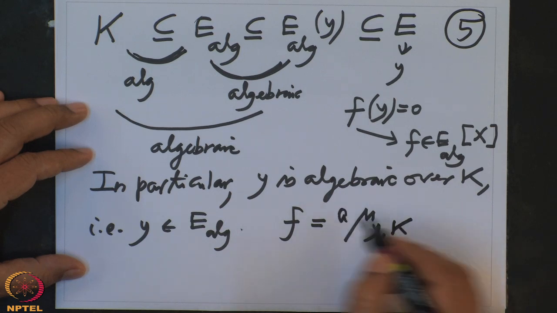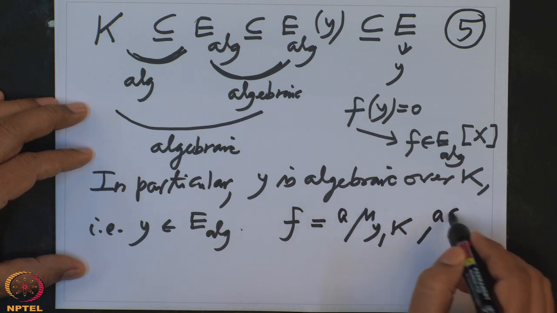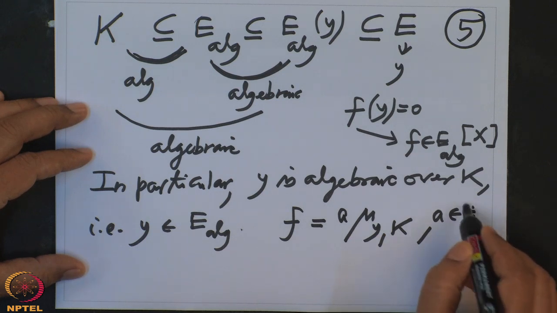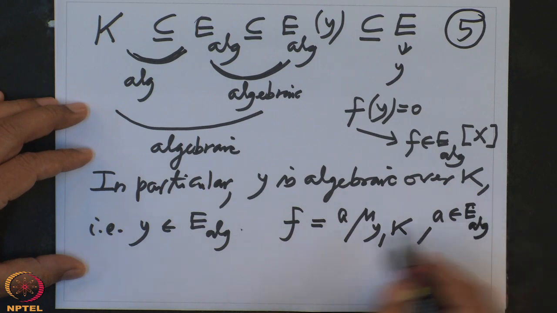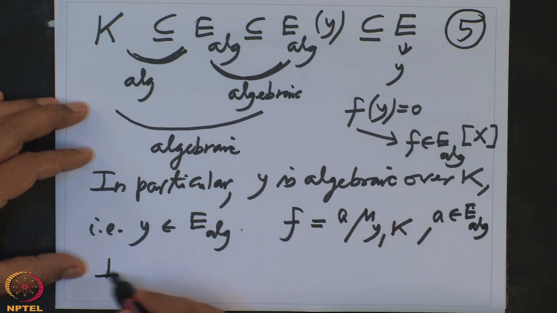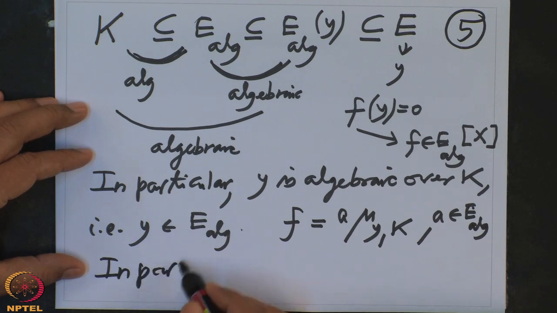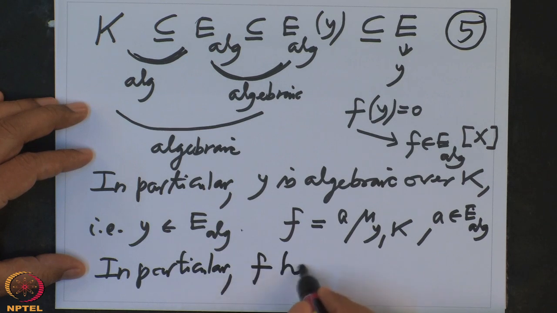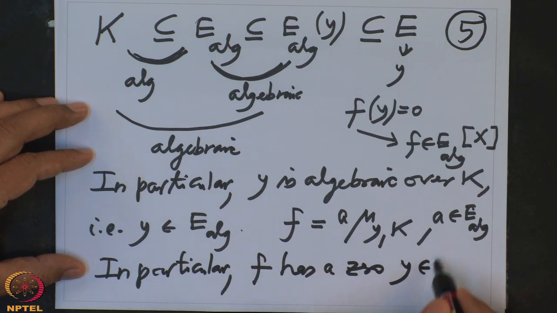Some constant a belonging to, where it doesn't matter. So therefore this f has a 0. So in particular f has a 0, y, which is also in E_ALG.